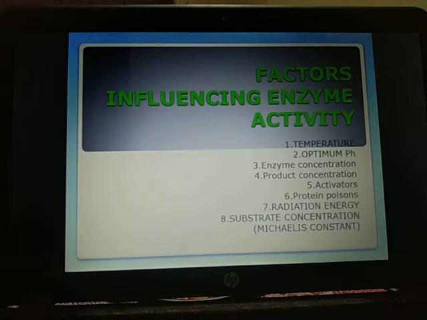Km, or the Michaelis-Menten constant, generally lies between 10 to the power minus 1 to 10 to the power minus 6 M. Km indicates the affinity of the enzyme for its substrate. A high Km indicates low affinity, while a low Km shows strong affinity. If an enzyme acts on more than one substrate, it shows different Km values for them.